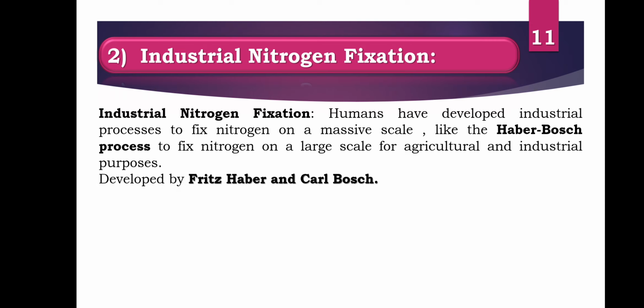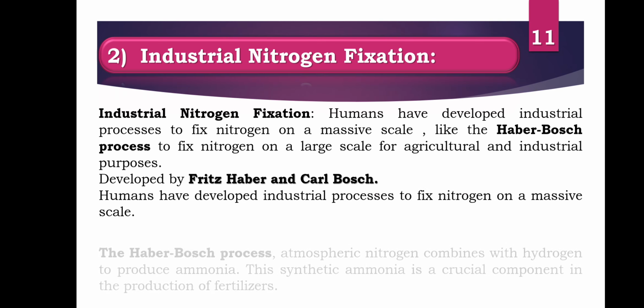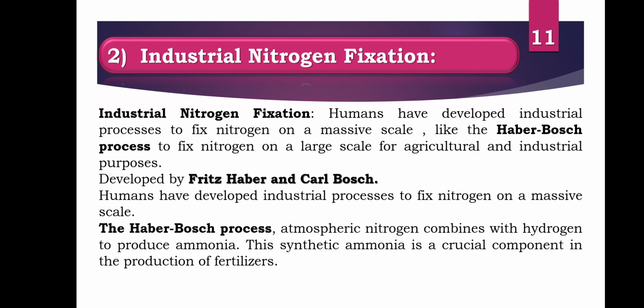This process was developed by Fritz Haber and Carl Bosch, so it is named the Haber-Bosch process after the last names of both persons. In the Haber-Bosch process, atmospheric nitrogen is combined with hydrogen to produce ammonia. Synthetic ammonia is a crucial component in the production of fertilizers. Ammonia is a crucial product because plants need nitrogen for growth, for the synthesis of proteins, nucleic acids, amino acids, etc.